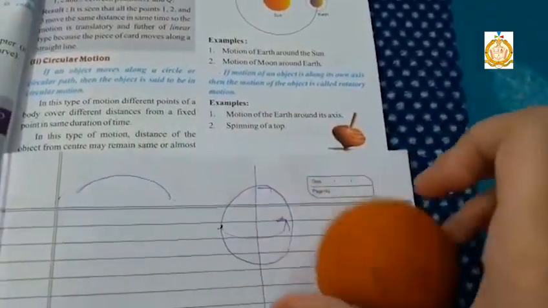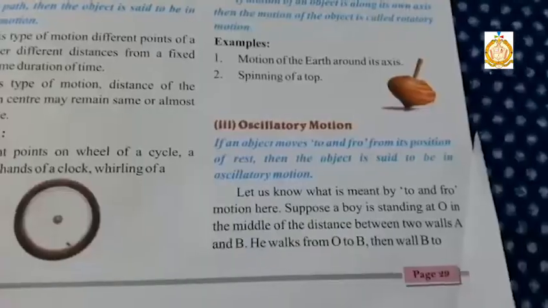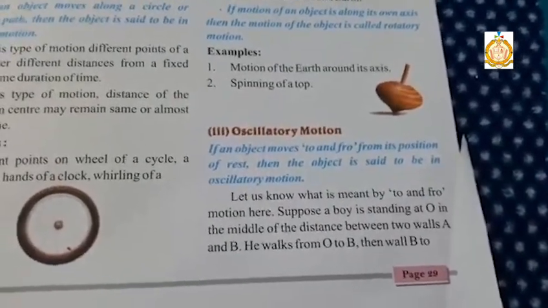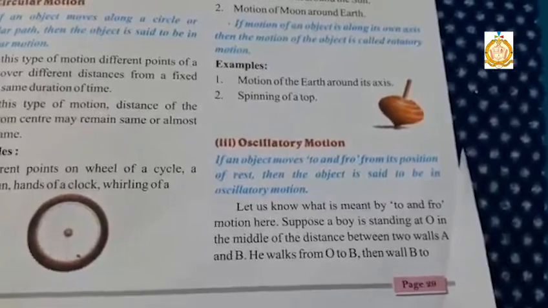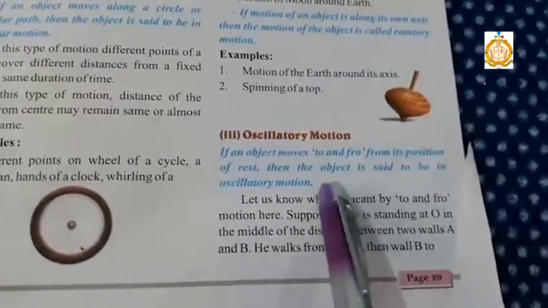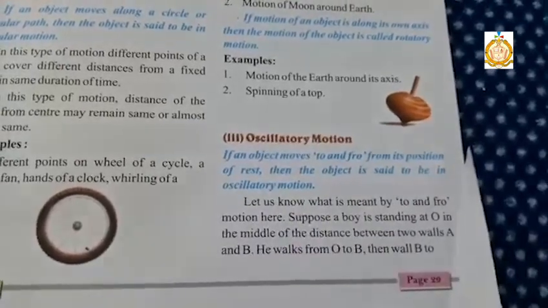The third one is oscillatory motion. If an object moves to and fro from its position of rest, then the motion of the object is said to be oscillatory motion.